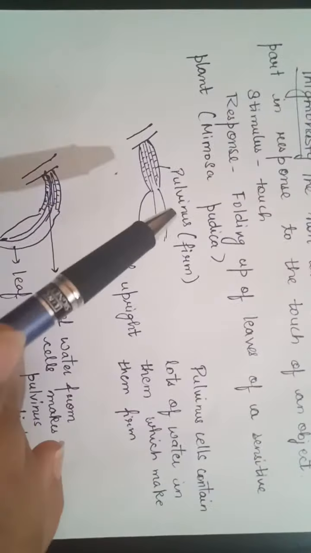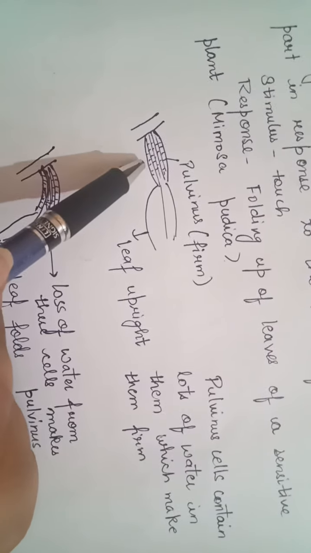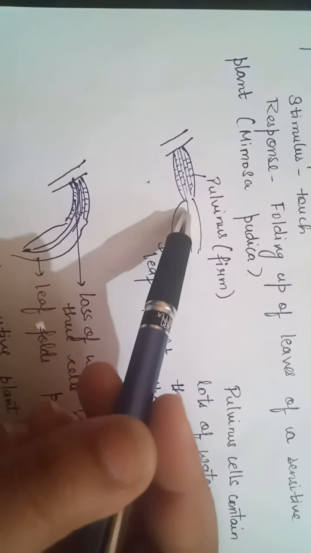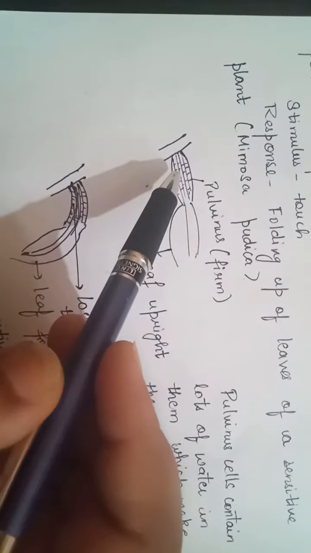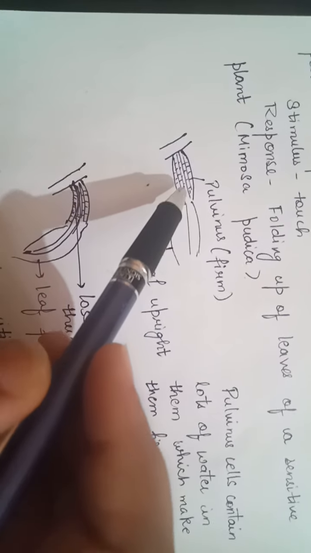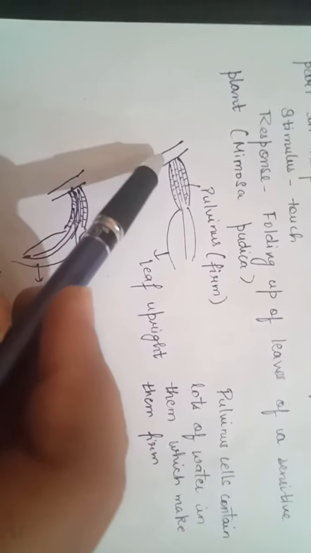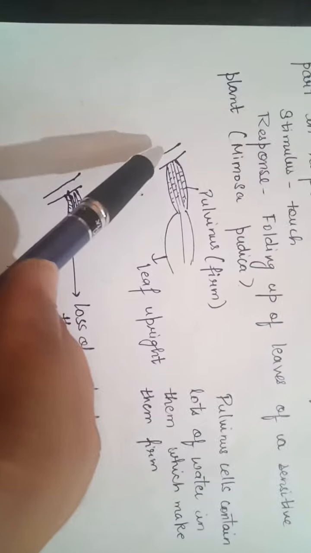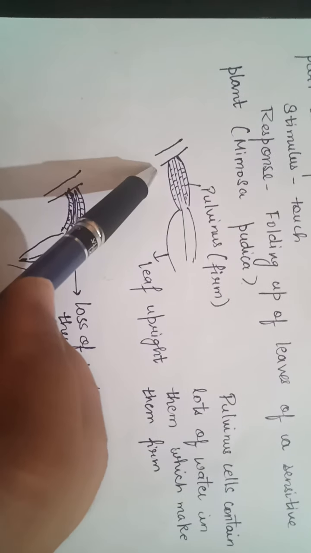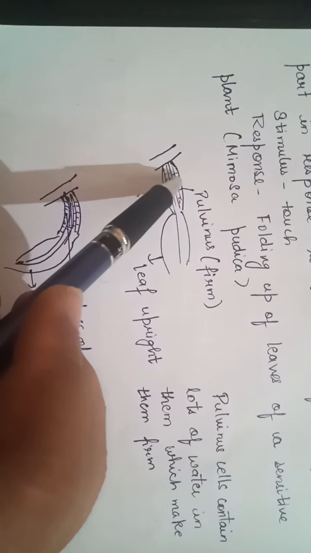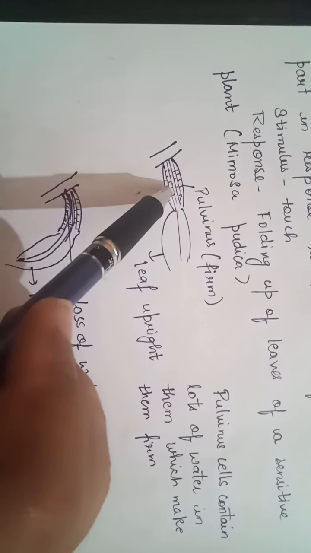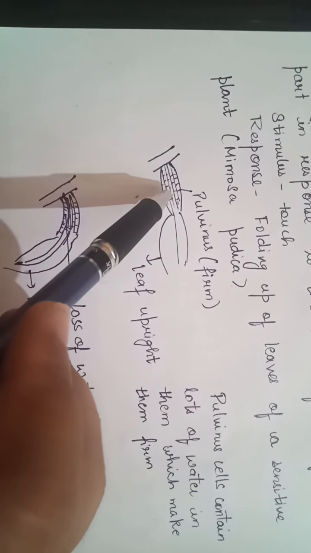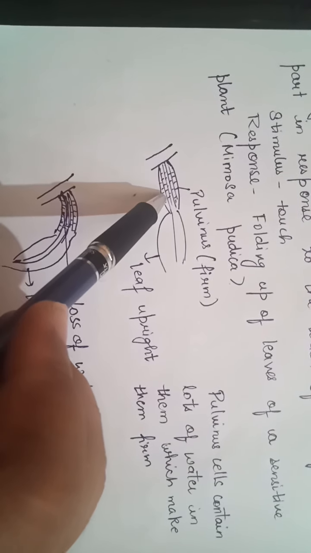If you look at this structure, you can see the leaf, and here the pulvinus region is present between the stem and the leaf. The leaf is attached to the stem by the pulvinus, and the pulvinus contains various cells that are full of water, with some intercellular space between the cells.